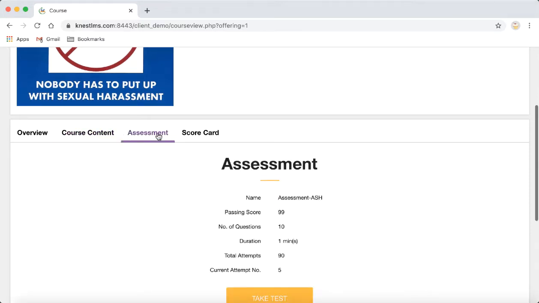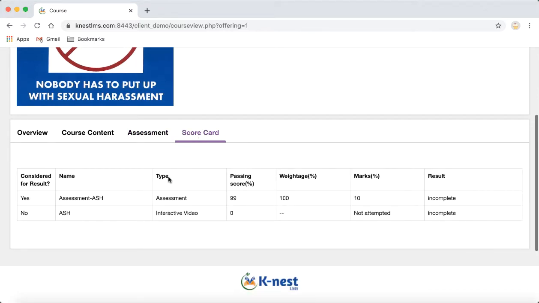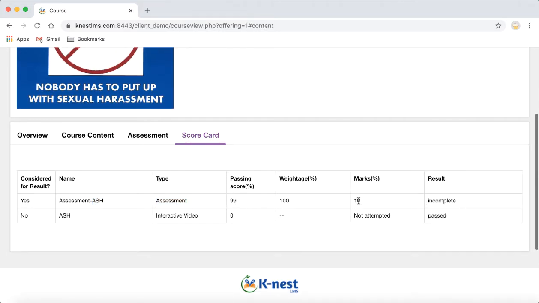Then we have assessment. Every course can have an assessment. An LMS administrator can associate an assessment with the course. Once you take the assessment, its score can be seen here. This is the score that I have obtained in the previous assessment of this course. As you can see, I have just scored 10% in the previous assessment, and so that's why it's showing incomplete. All these passing percentage, total weightage, all these things are again decided by the LMS administrator.